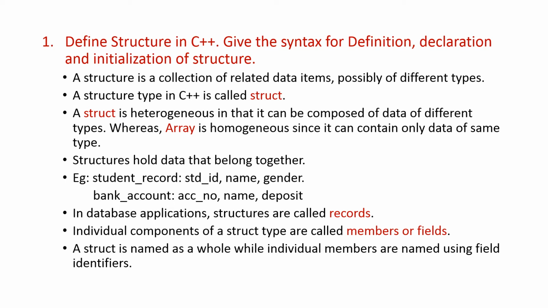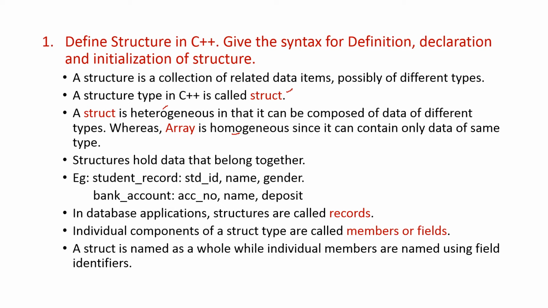A structure is a collection of related data items, possibly of different types. That is, it is heterogeneous. A structure is heterogeneous, whereas arrays are homogeneous. That is the difference between structure and array. Array consists of same type of elements, but structure consists of different types of elements. And the keyword used to represent the structure is struct. This is the keyword used.